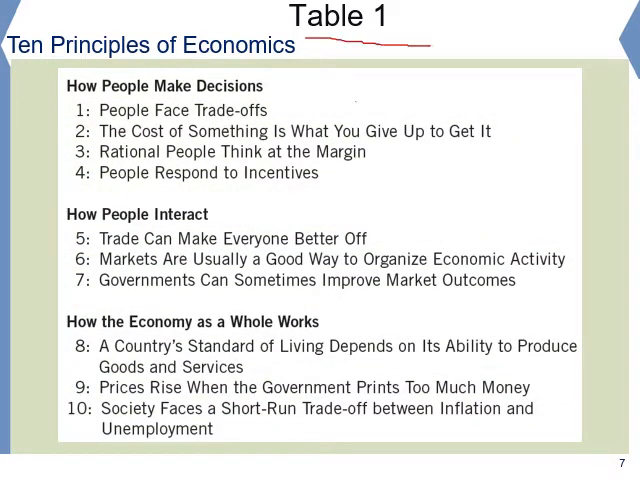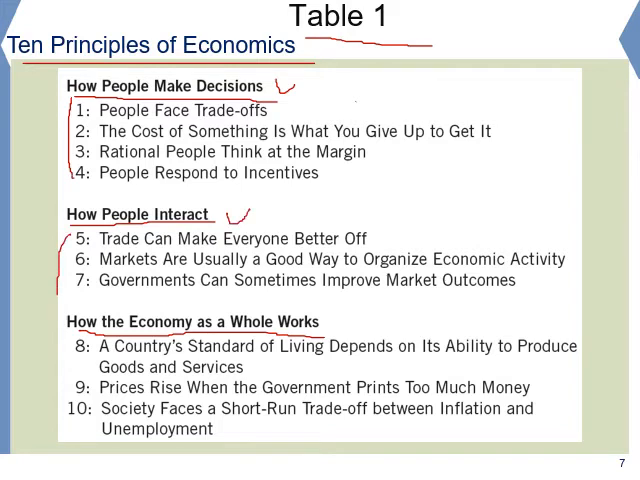Table 1 summarizes the 10 principles of economics. The 10 principles of economics are divided into three categories. The first category is how people make decisions. The second category is how people interact. The third category is how the economy as a whole works. The first category consists of these four principles. The second category consists of these three principles. And the third category consists of these three principles.